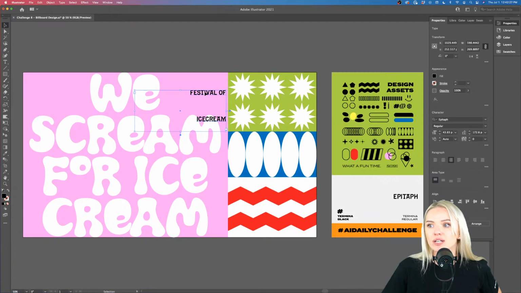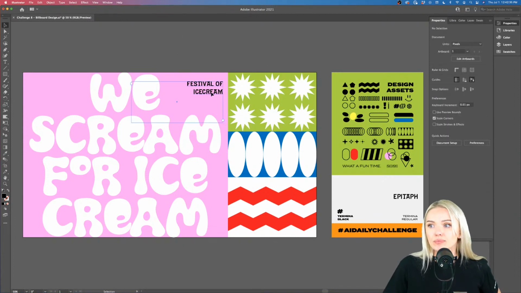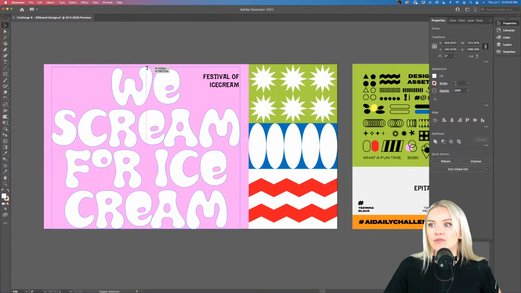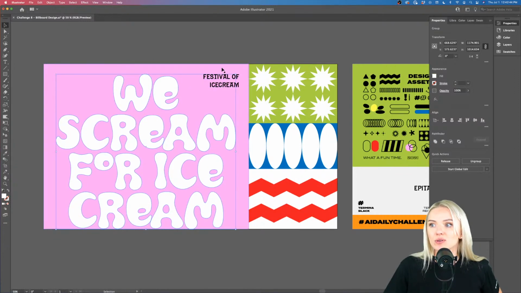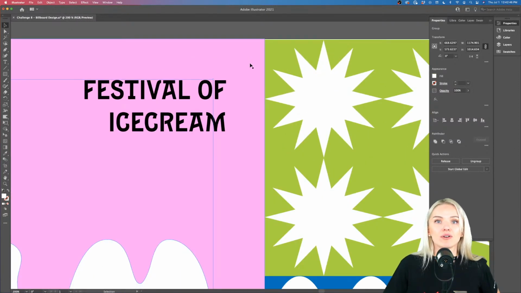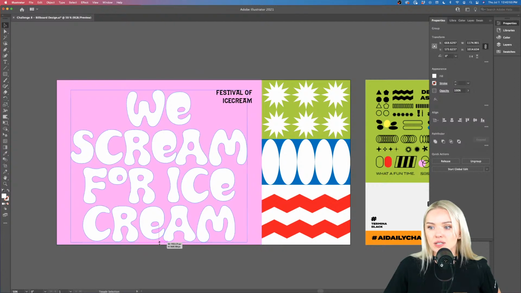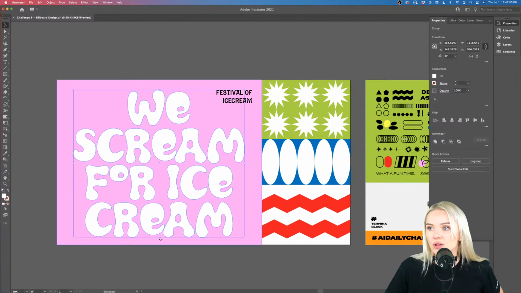Now we have a very different line height that we need. We can either set it to auto, or we can also adjust it ourselves again in the properties panel. So whatever you prefer. Maybe we can even create ourselves a little layout that we are going to follow with all of our design elements. So I guess we will kind of leave a little bit of a frame and a little bit of space around this, right? So I'm going to push that up just a little bit. Again, I'm holding Shift all the way just so I can resize proportionally.